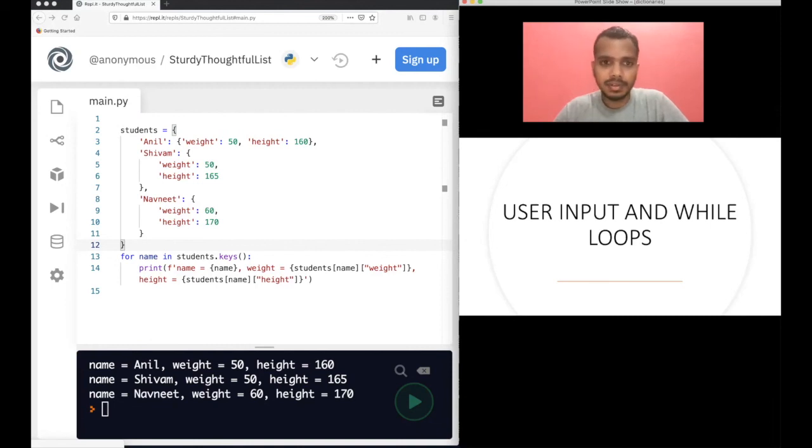In the next video, I will cover user input and while loops. We will see how to take inputs from the user itself. Till now, we have been writing the inputs in the editor itself. From the next video onwards, we will ask the user to provide inputs, and then we will do something on those inputs. And also we will cover while loops. Of course, these are two separate videos, but both are mostly very short videos. We'll cover them in the next videos.